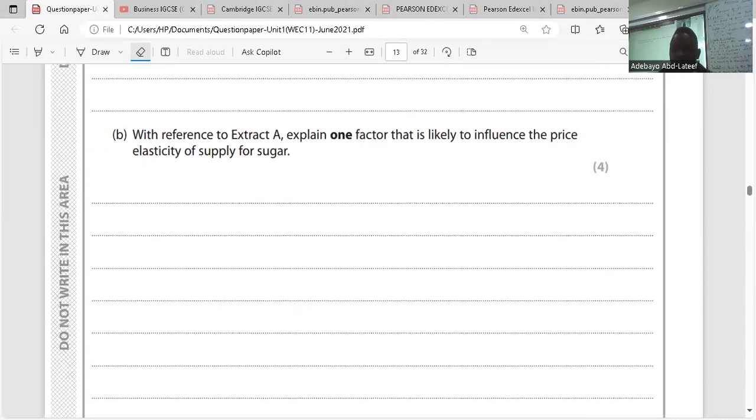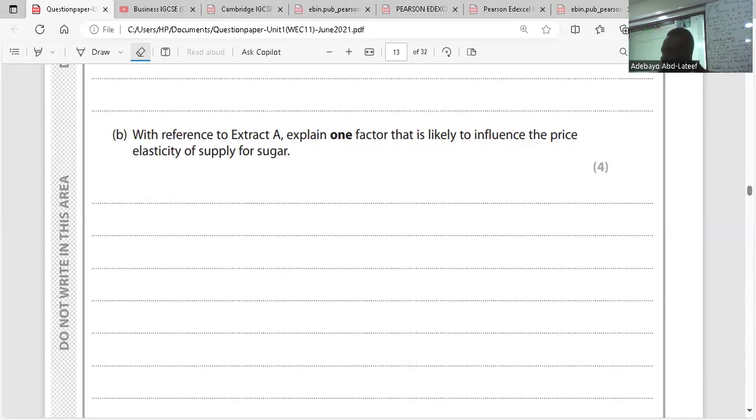With reference to extract A, explain one factor that is likely to influence the price elasticity of supply for sugar. So the first thing you have to do here is define what price elasticity of supply is. It is the degree of responsiveness of the quantity supplied of a product as a result of a change in price. You could also say it is percentage change in quantity supplied over percentage change in price. That's the definition. Then, what are the factors that could affect price elasticity of supply?